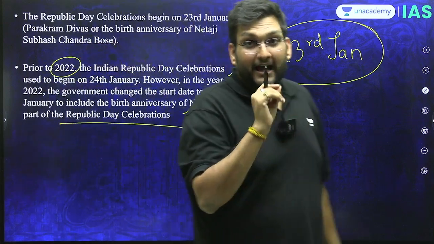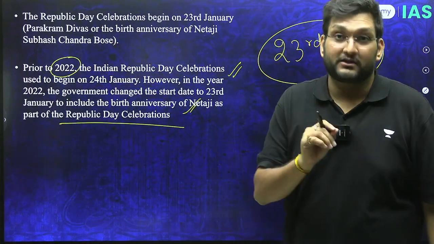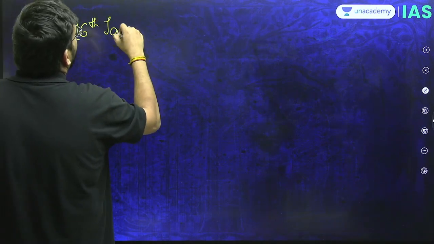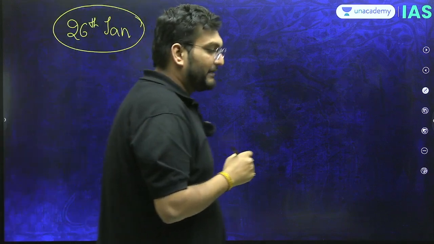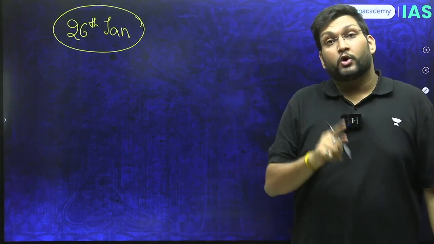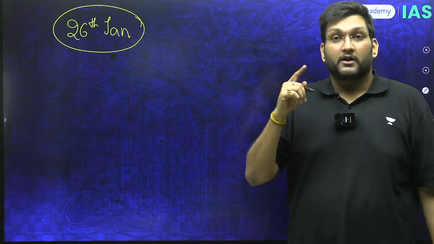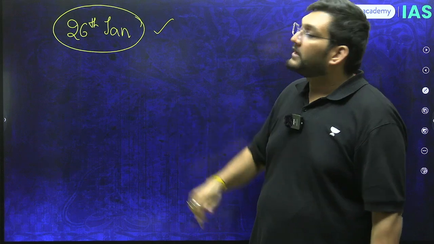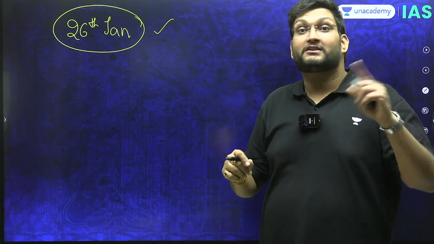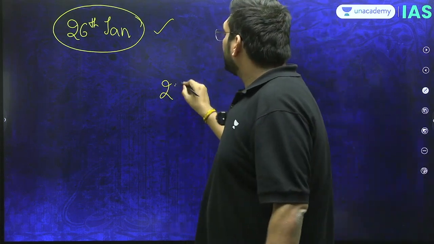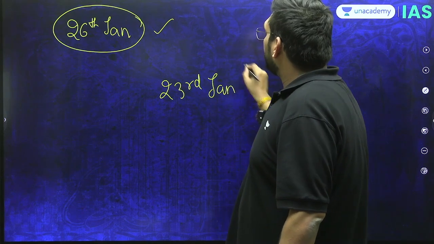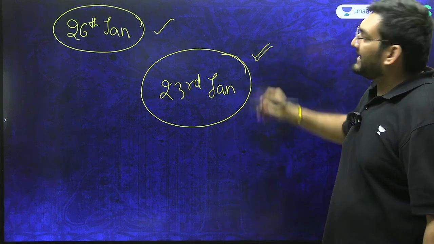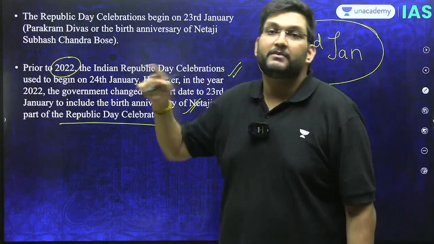Now, in this way, I have given you 2 to 3 very important concepts to understand here. See, 26th January is an important date because of the Independence Day celebrations which happened on 26 January 1930. Though we had already signed and adopted the constitution on 26 November 1949, we waited 2 months to keep this day alive. But the 26 January celebrations don't start on 26 January, they start on 23rd of January, rightly linking it with one of the most important personalities in modern India, Netaji Subhash Chandra Bose. On his birth anniversary, we start the Republic Day celebrations.